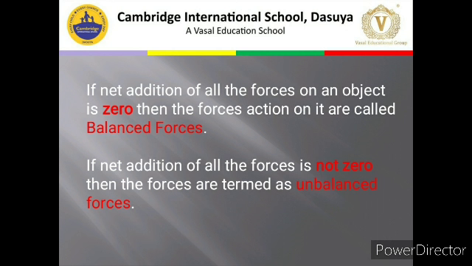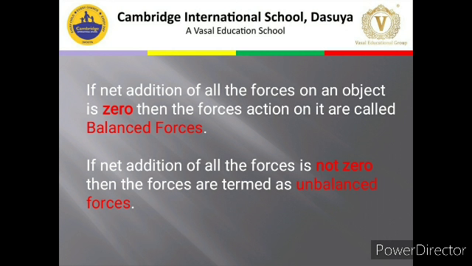So it means that if the net addition of all the forces on an object is 0, then the force acting on it is called balanced force. Balanced force is only possible if the net addition of all the forces is 0.